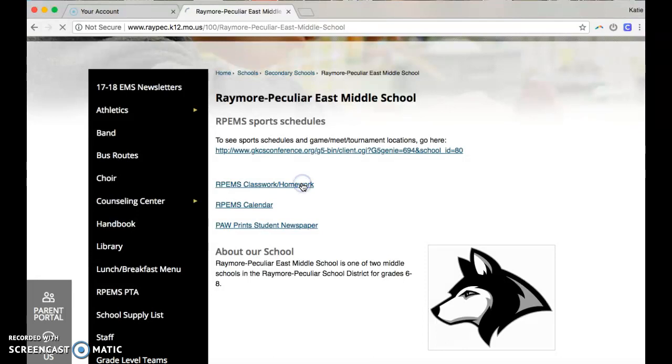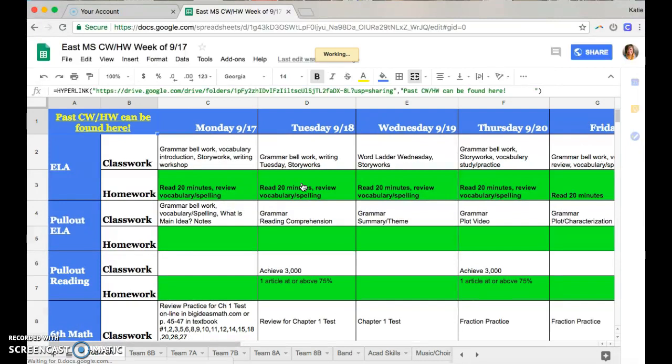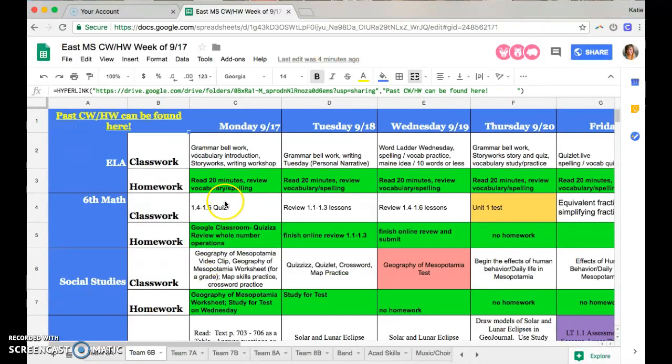So once you click on that link, you will get to each team's portion of their CWHW. You'll notice that the classwork will describe what the activity was during the day or during the week, and then in green and bolded, the homework is listed for students.